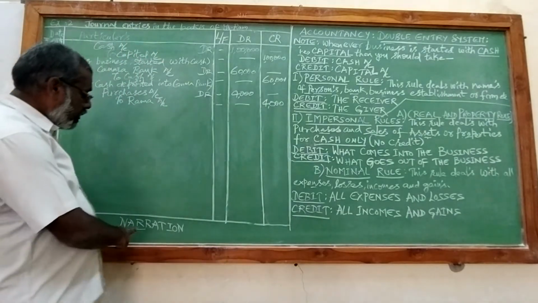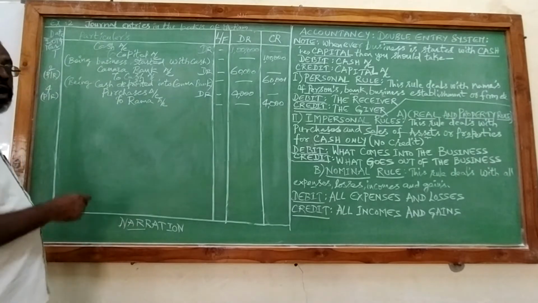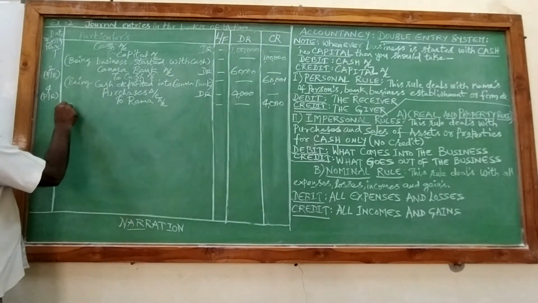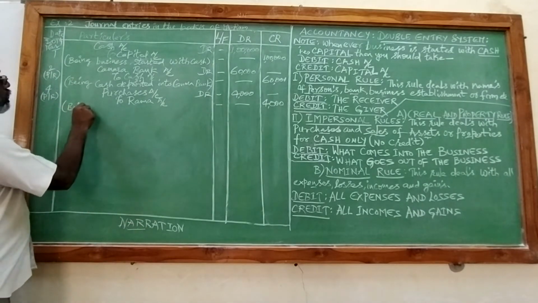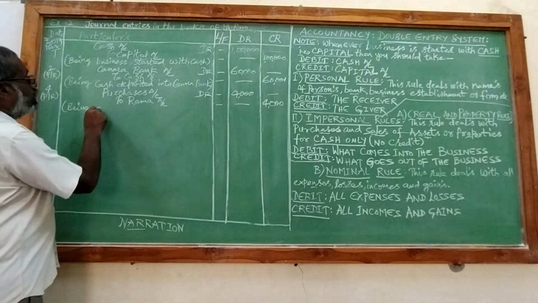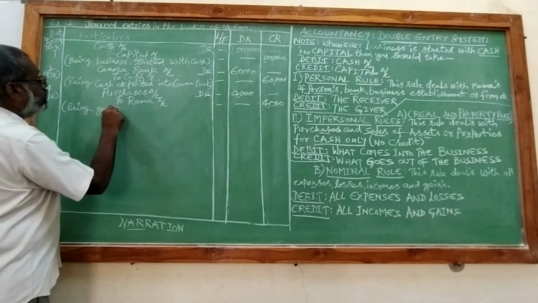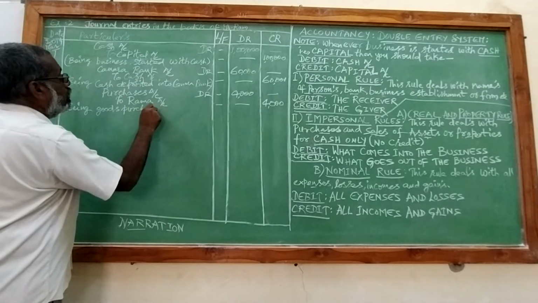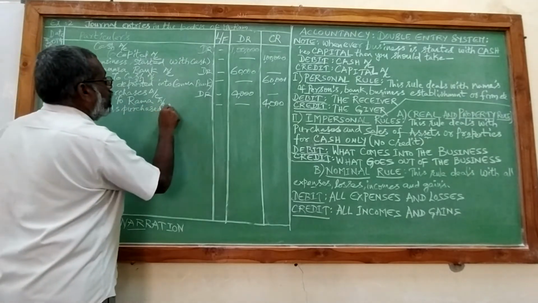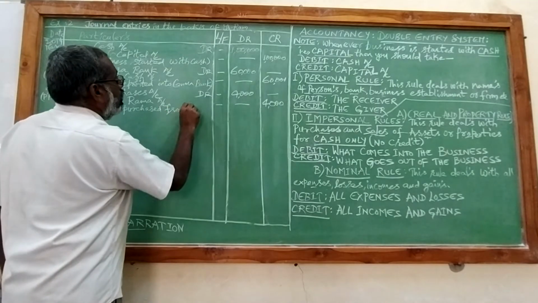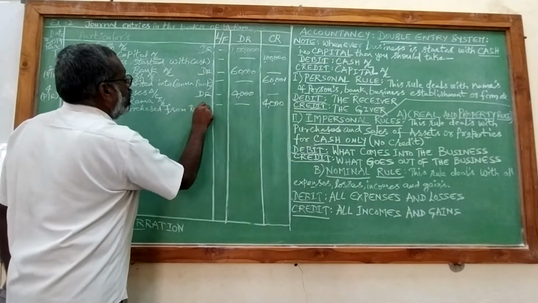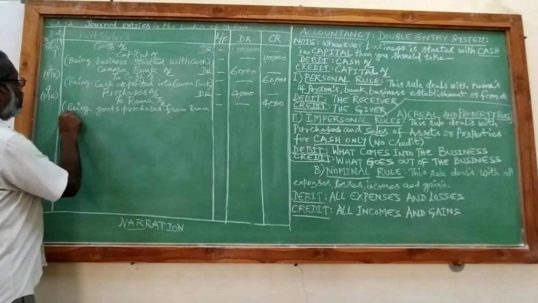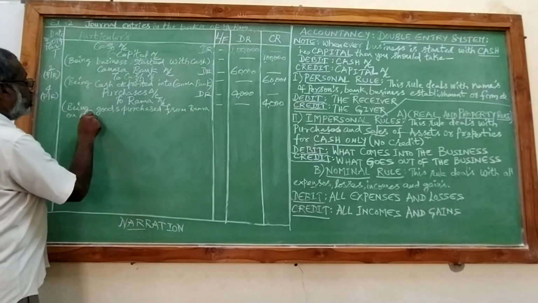It is called narration, and it will start with the word being. Being goods purchased from Rama on credit.